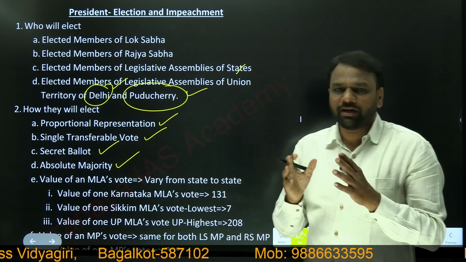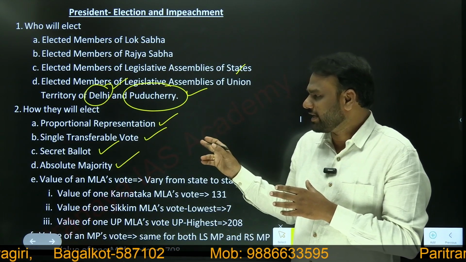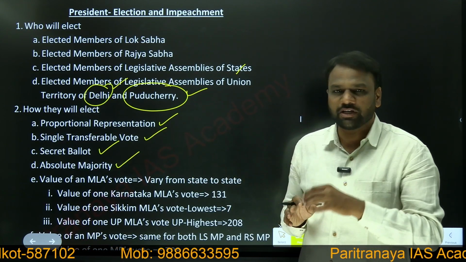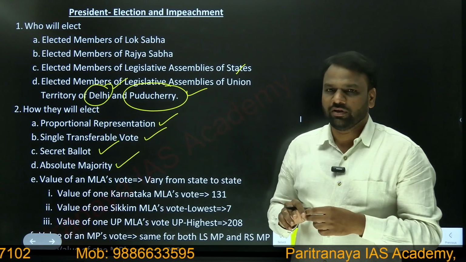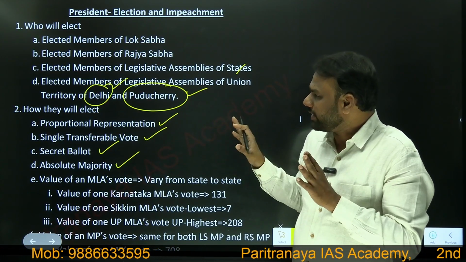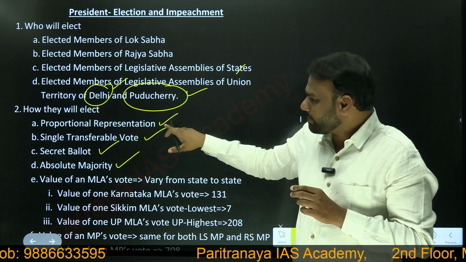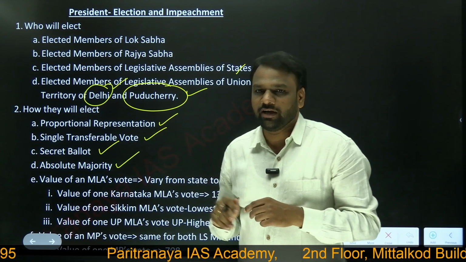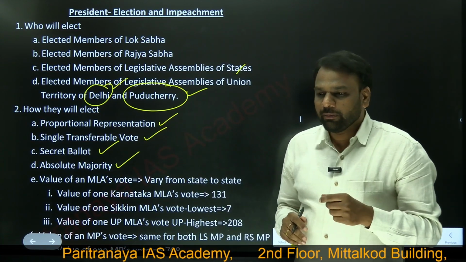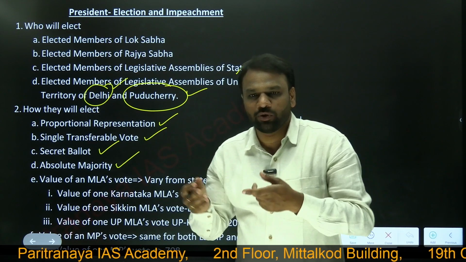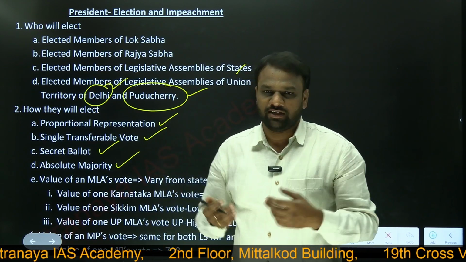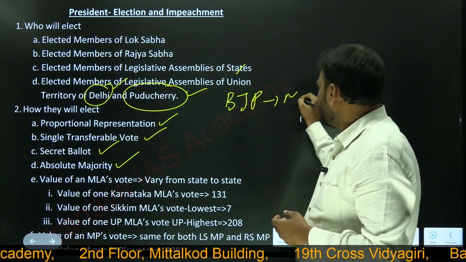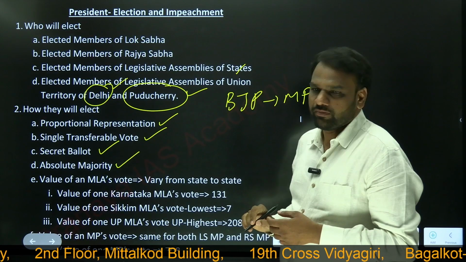We have made a separate class for proportional representation and single transferable vote. You can have a look into it, then you'll get an understanding of what exactly proportional representation is and what a single transferable vote is. Here in this context, we shall only recall that the president is elected based on proportional representation, single transferable vote and secret ballot. So what is a secret ballot? Secret ballot means when a person is casting his vote, he need not reveal to whom he is casting. For example, let us consider an MP who belongs to BJP.